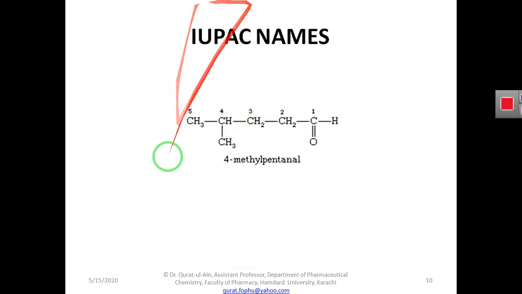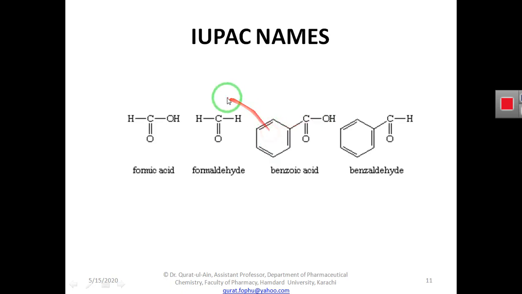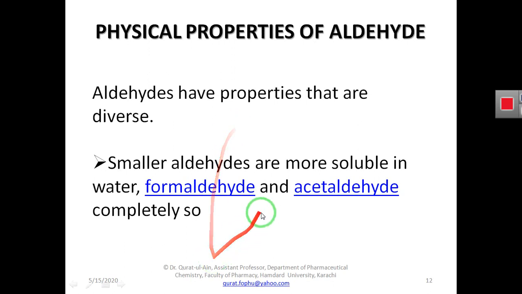You can see here it has a larger R group, a side chain that has 1, 2, 3, 4 carbon atoms, and the total molecule has 5 carbon atoms, but this side chain has 4 carbon atoms. So an aldehyde that is smaller in size or has a smaller R group, for example formaldehyde and acetaldehyde, will be more soluble in water as compared to the larger aldehydes.